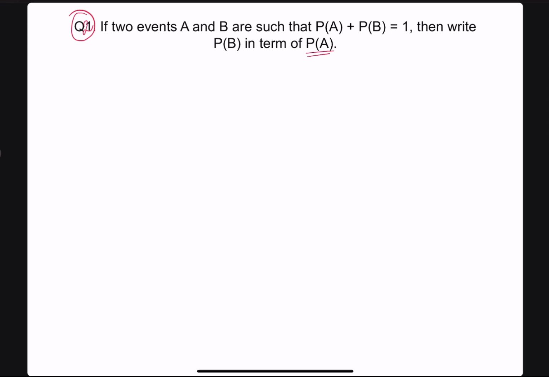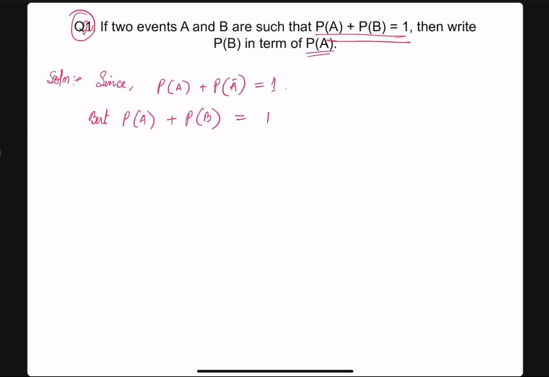Look nicely. It is given that, solution: since we know P of A plus P of A bar equals 1. But what is given? P of A plus P of B equals 1. Compare these two equations. We can write equation 1 and equation 2. From above equation 1 and equation 2, we have right hand side 1, 1.